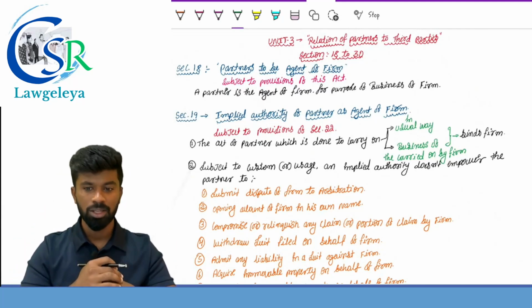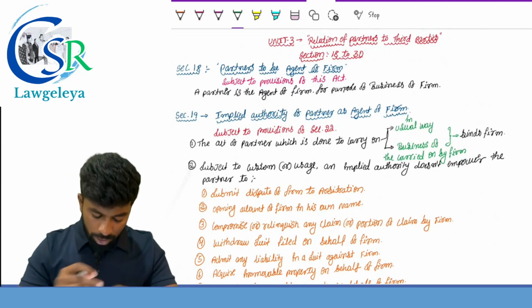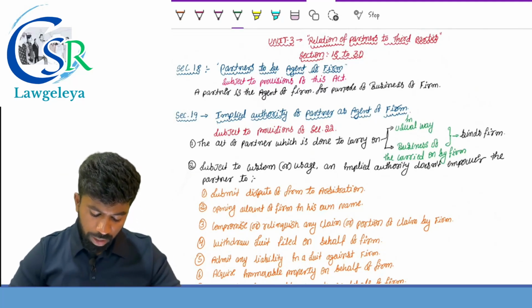So let's start with unit 3 now. Unit 3 deals with what? Relation of the partners to third parties.